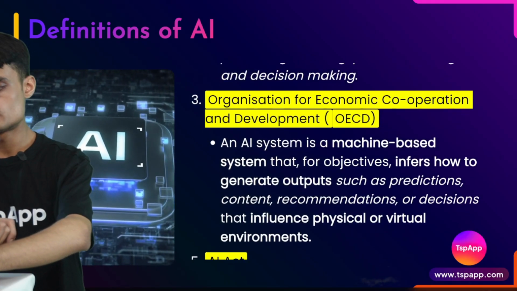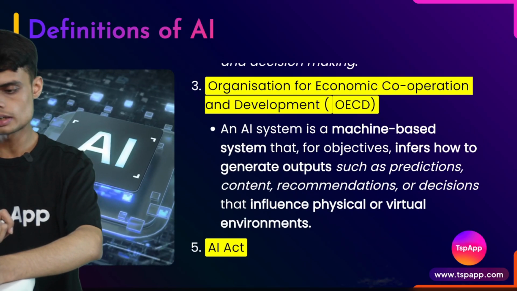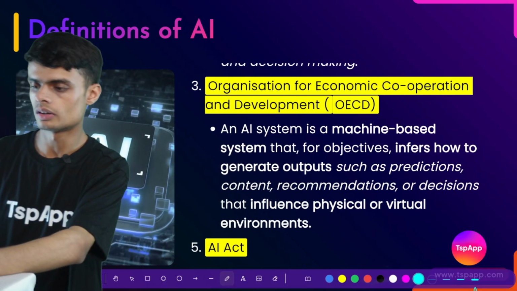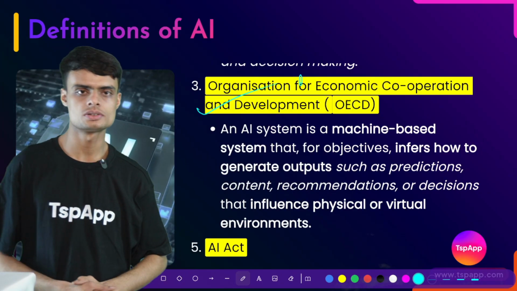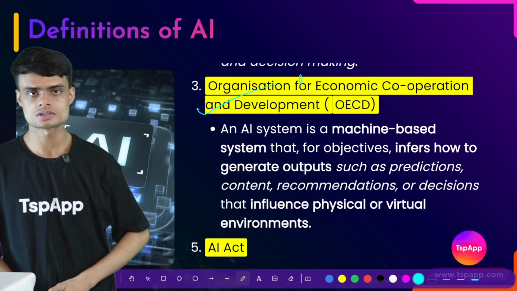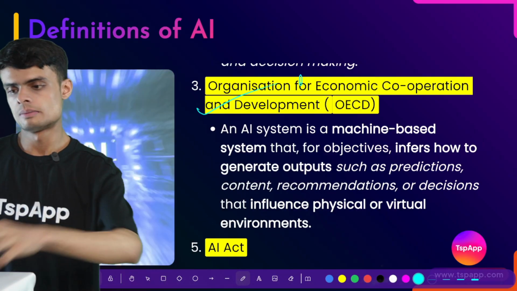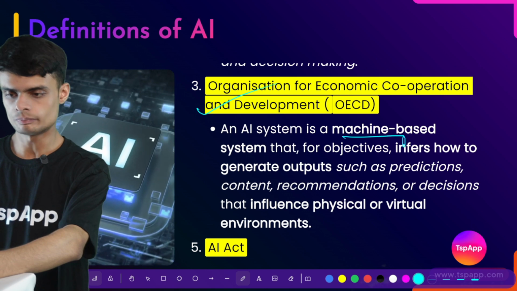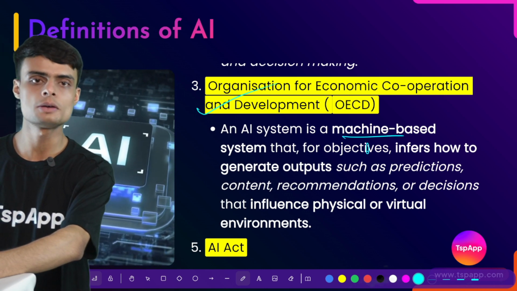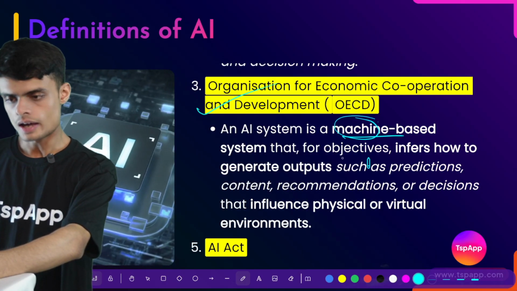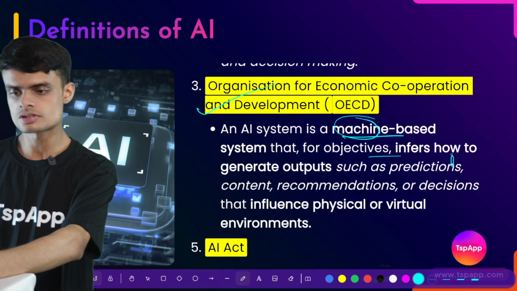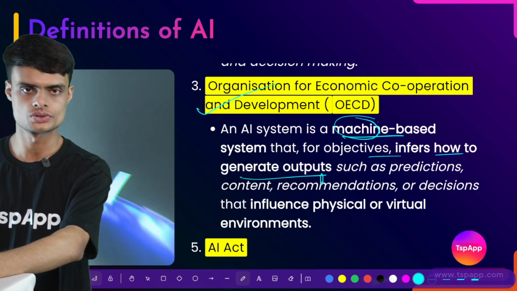Now let's see what another organization says about AI. The Organization for Economic Cooperation and Development. It is one of the famous organizations. It says AI is a machine based system, and for explicit objectives infers how to generate outputs.